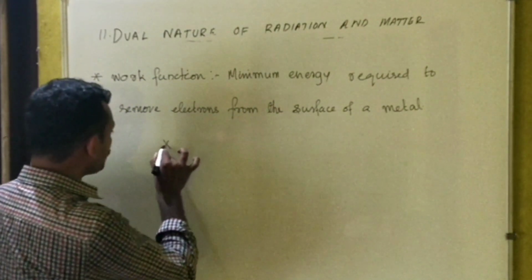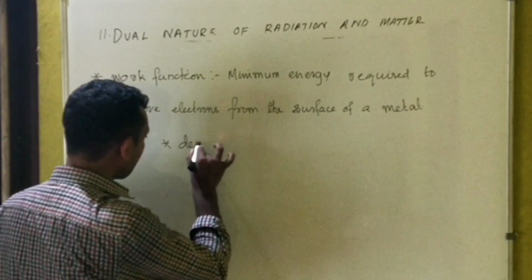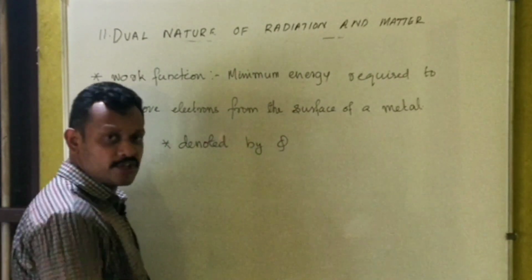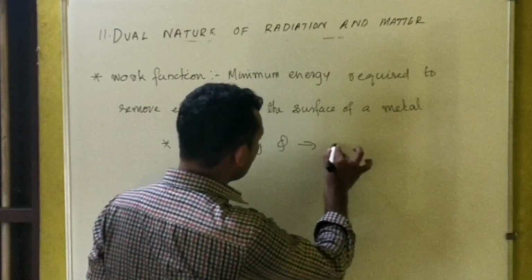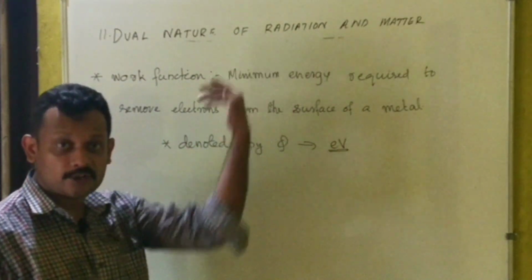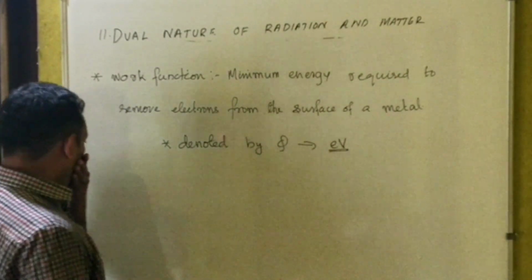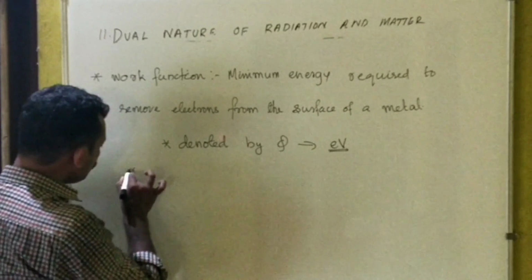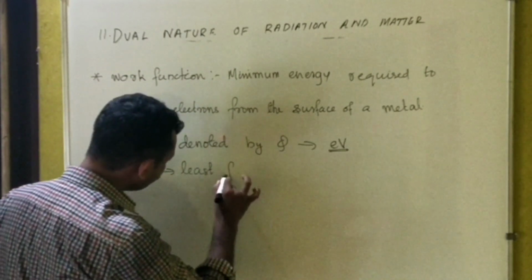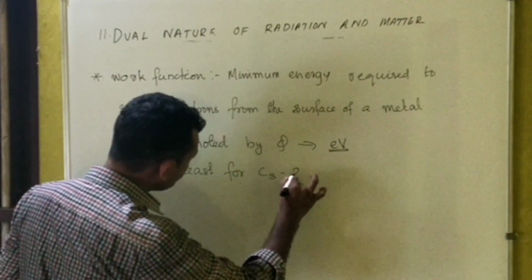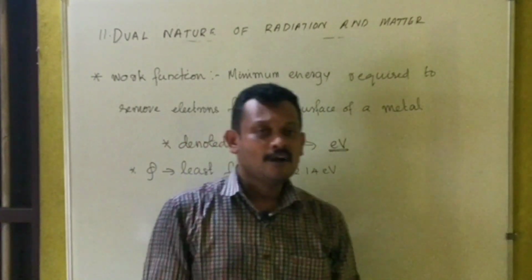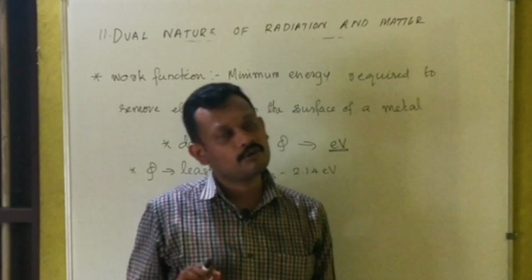Work function is denoted by phi. It's a symbol I am using; you can use different symbols. Its value is of the order of electron volts. Now, the value of work function is least for cesium, which is about 2.14 electron volt. Which means what? Work function of cesium is 2.14 electron volt.